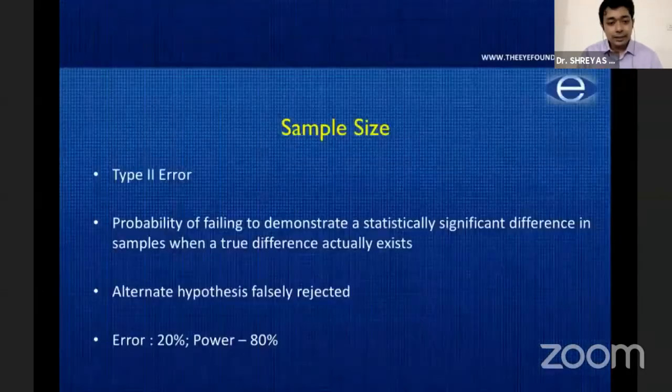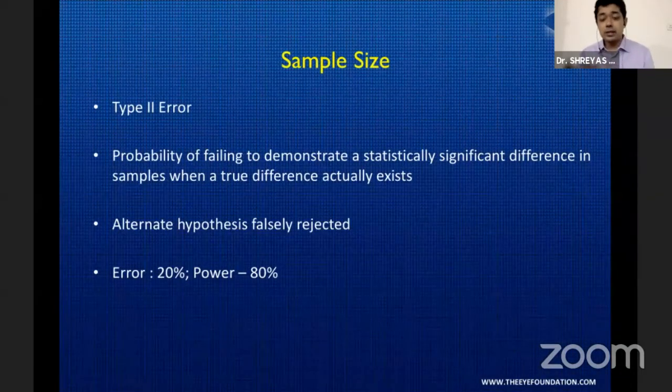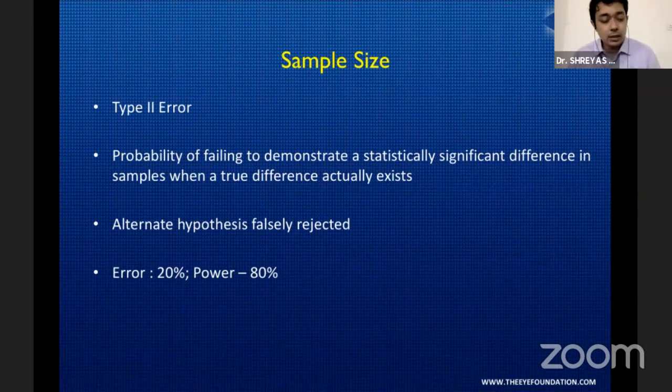The other is the type 2 error. This is when you fail to demonstrate a statistically significant difference when there is a true difference between the two arms of the study. So this is when the alternate hypothesis is falsely rejected. The error is usually either 10 or 20%. 90% power is an excellent study, but 80% is the minimal acceptable threshold.